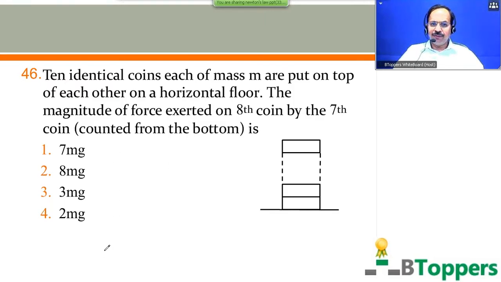There are 4 options you can observe. The first option 7 mg, second option 8 mg, third option 3 mg, fourth option 2 mg. Come on, try this question.